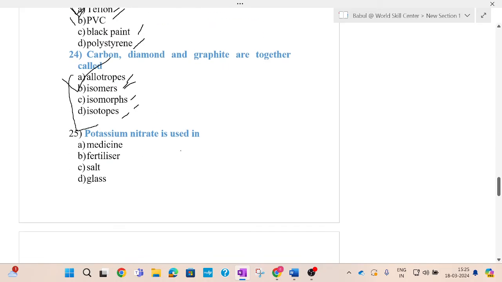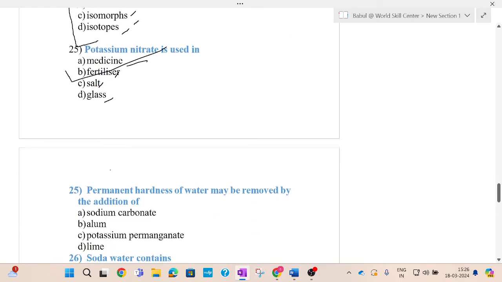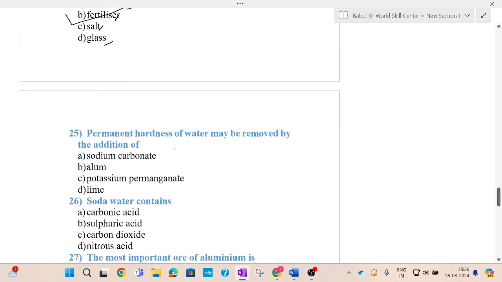Next question, potassium nitrate is used as medicine, fertilizer, salt, glass. So generally potassium nitrate is used in fertilizer. The answer is B, that is fertilizer. Permanent hardness of water may be removed by the addition of sodium carbonate, alum, potassium permanganate or lime.